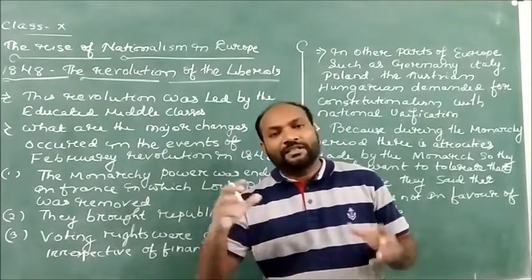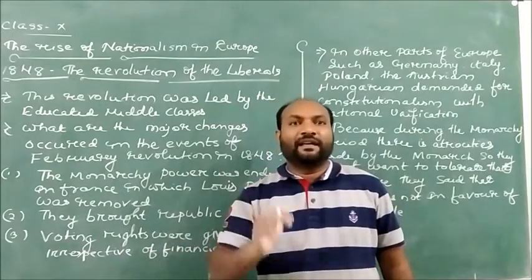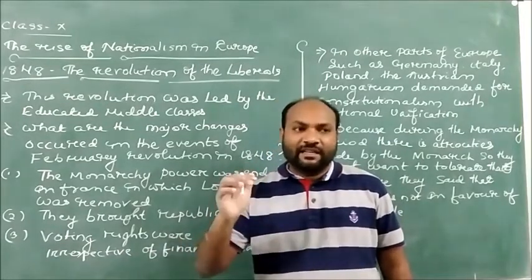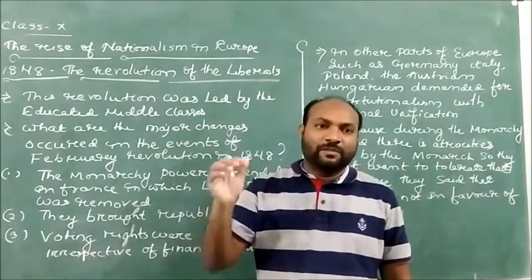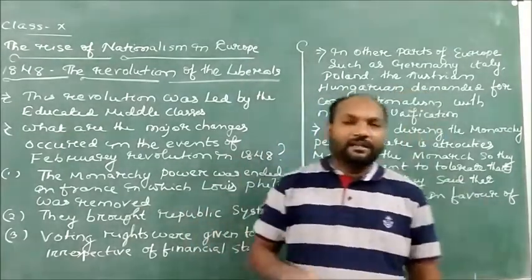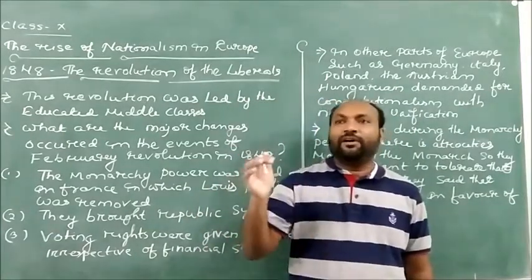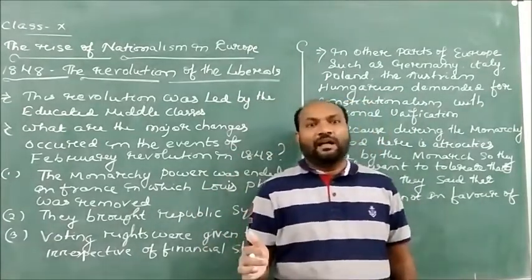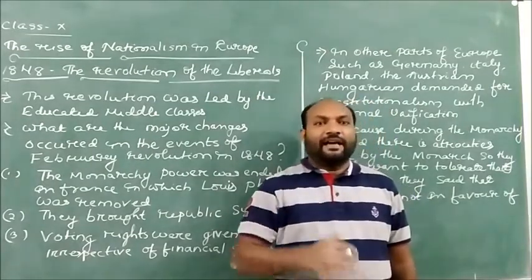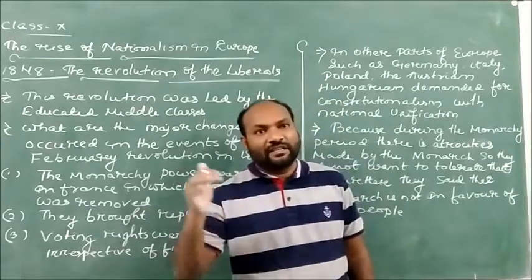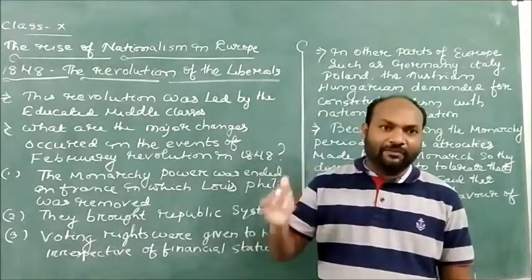Due to all these factors, the common people came against the monarchy and started revolting, because in those times the monarchy was not at all in favor of the people. Due to that, they continuously came against the monarchy and started the revolution movements in 1848.